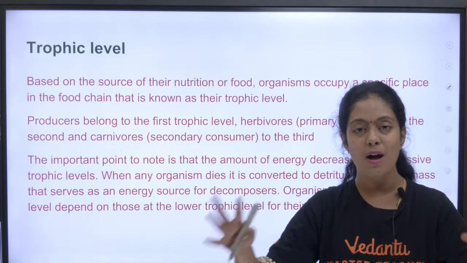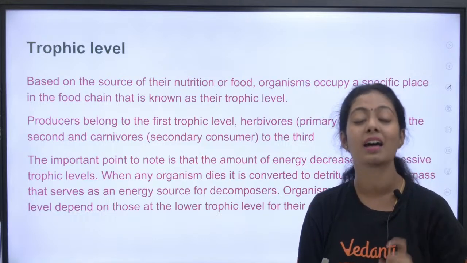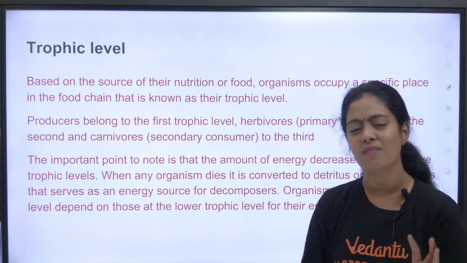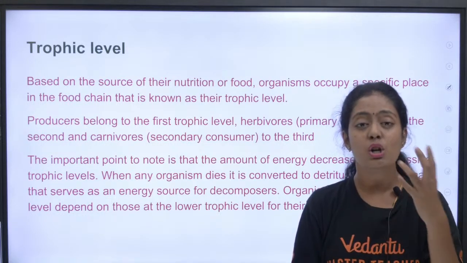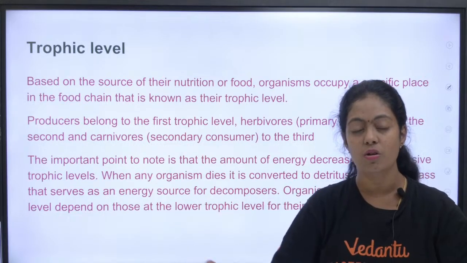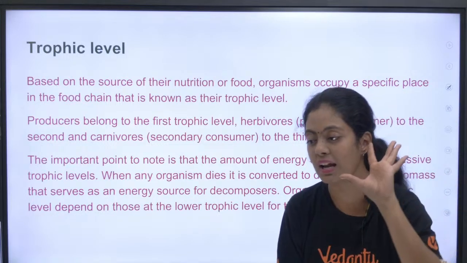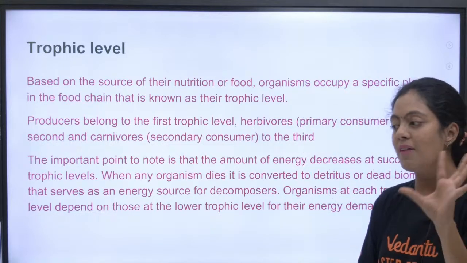Just like in a class, when you get marks you are given a rank, similarly here they give a position. That position is called trophic level. Many people have this confusion: what is a trophic level, and what is a food chain? Food chain is what you represent, okay? And the position of an organism in a food chain is called trophic level. Clear? Did you understand what trophic level is?